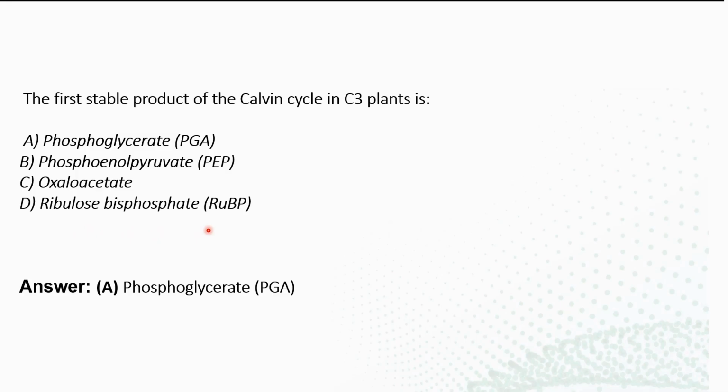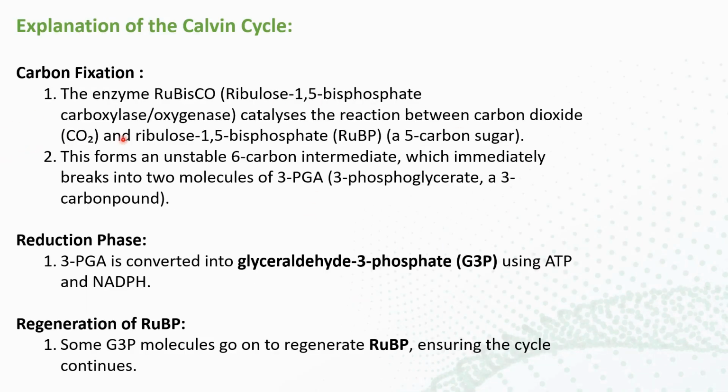So these are the main options given for the question: what is the stable product of the Calvin cycle? If we move on to the explanation, normally in the Calvin cycle we have three phases. The first one is carbon fixation, the second one is the reduction phase, and the third one is regeneration of RuBP, meaning ribulose bisphosphate.